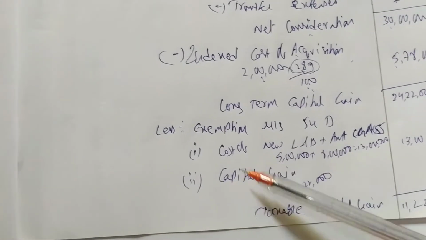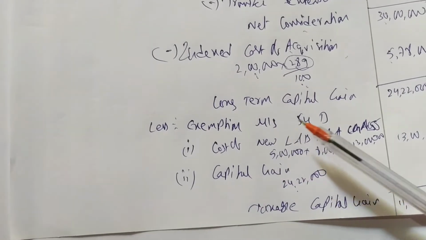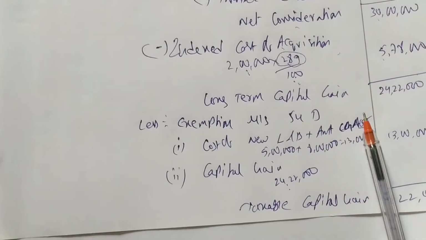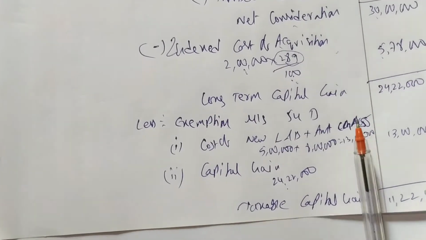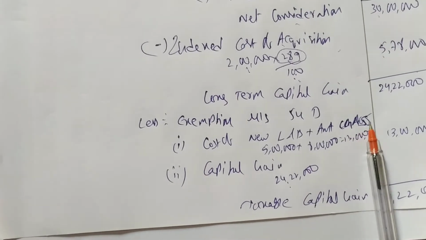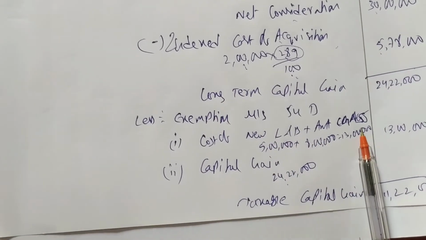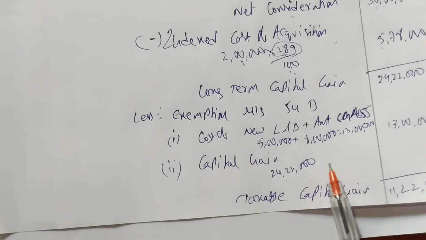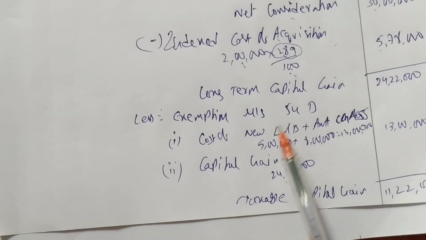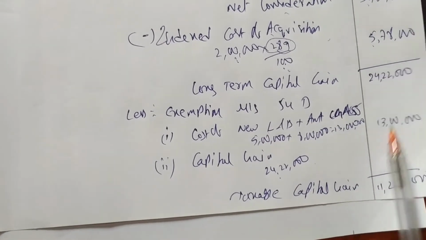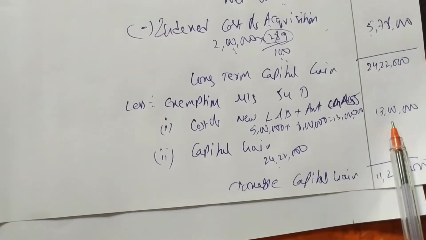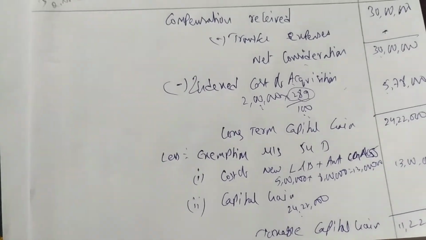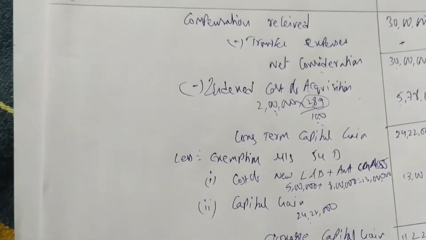And exemption under section 54D: cost of new land and building plus amount deposited into capital gain account scheme, CGAS. 5 lakh plus 8 lakh is 13 lakhs, and capital gain is 24 lakhs 22,000. So least is 13 lakhs, that will be given as exemption. So 24 lakh 22,000 minus 13 lakhs, we get 11 lakhs 22,000. That will be taxable capital gain.